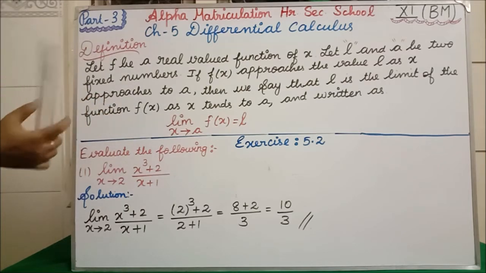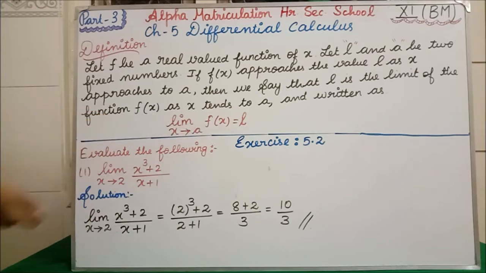In short form we write limit as LIM. Limit x tends to A, f of x is equal to L.